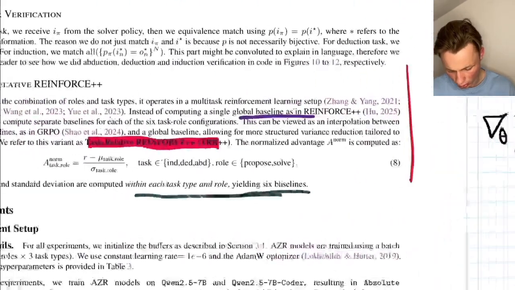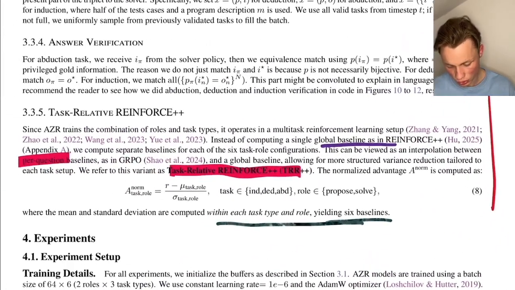The authors are saying that they are using a task-relative REINFORCE++ algorithm, or they frame it as this. The overall difference is just that they're not using the overall mean, but they are calculating a separate mean or a separate baseline.